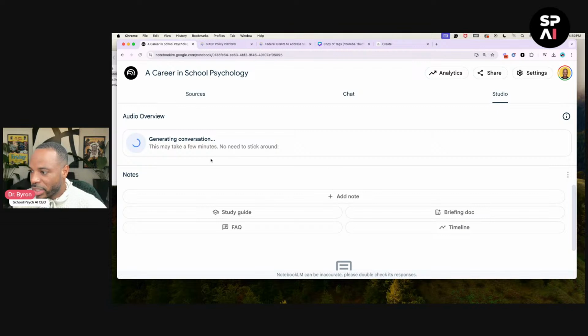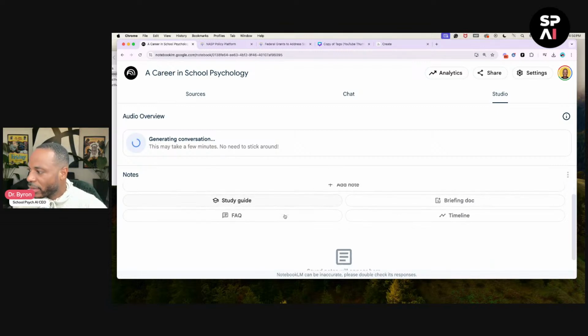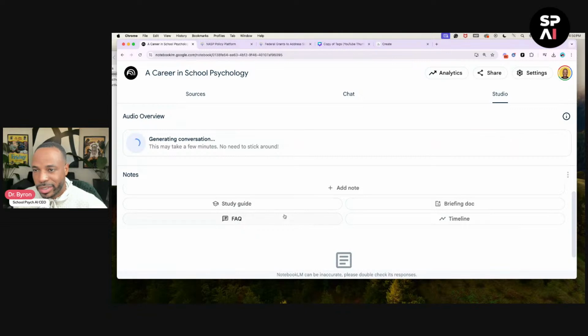Okay, so while that's generating, if you go down here underneath notes, you can see that there's several things that you can do. And these are just like guided prompts. It could give you a study guide. It could give you a briefing doc. It can give you a timeline. It could give you a FAQ, which is frequently asked questions.